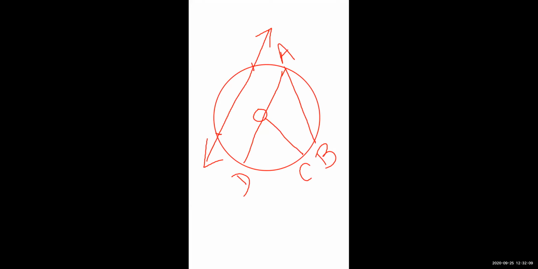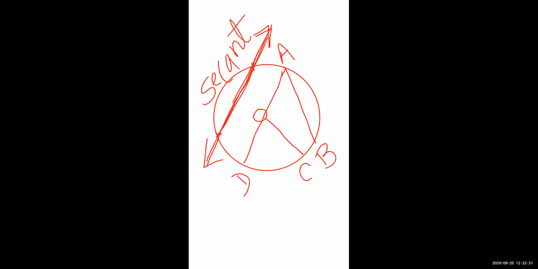What do we call it? Secant. This is called the secant. A line in the plane of a circle intersecting the circle in two distinct points. This line intersecting the circle in two distinct points is the secant.